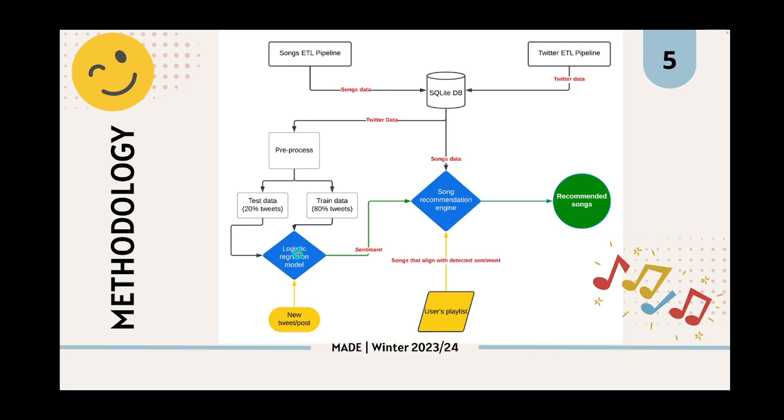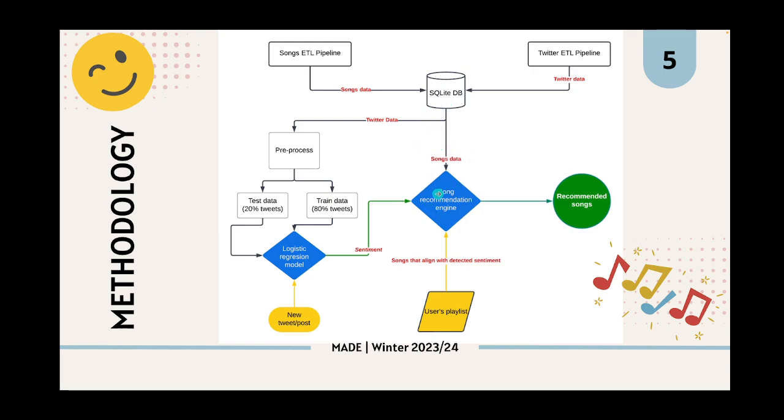So the logistic regression model takes a tweet as input and detects the sentiment from the tweet. As for the song recommendation engine, the engine takes three things as input. The first is the sentiment detected from the tweet, the second input is the user's playlist, and the third input is all available songs from the database.